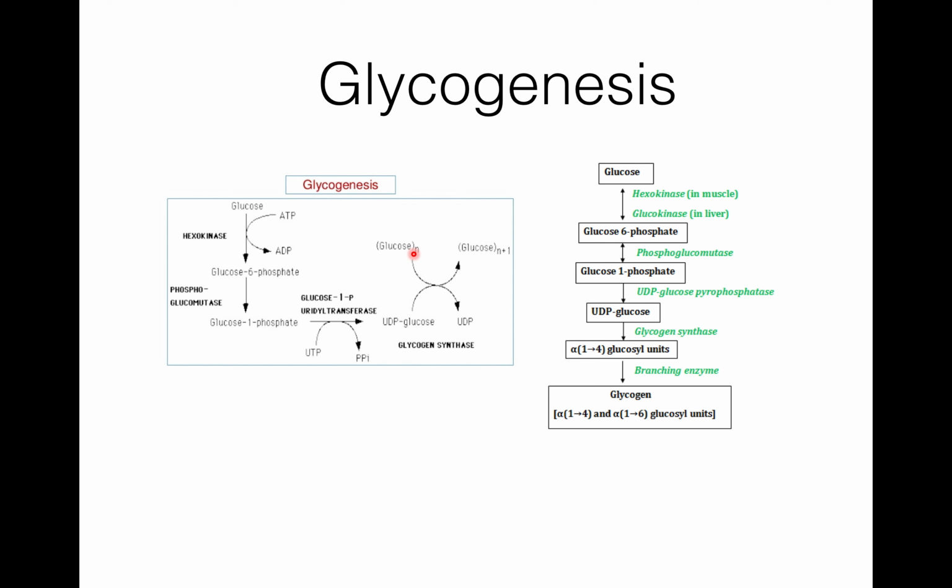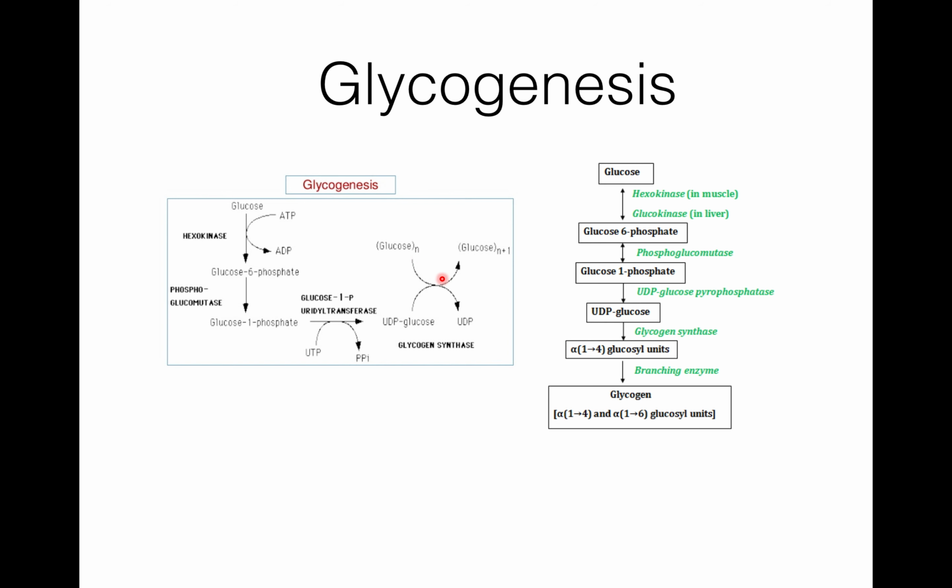When a chain is at least 11 glucose residues long, the branching enzyme transfers a part of an alpha 1,4 chain to a neighboring chain to form an alpha 1,6 linkage and establish a branch point. This branch increases by further addition of alpha 1,4 glucosyl units and further branching.